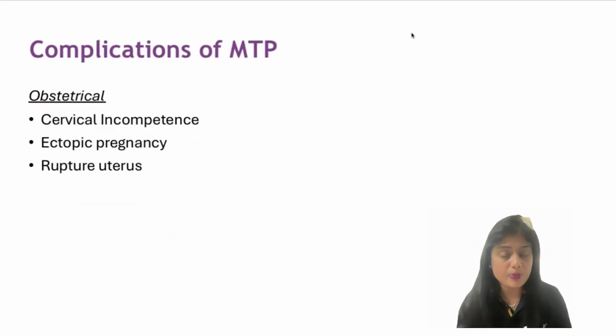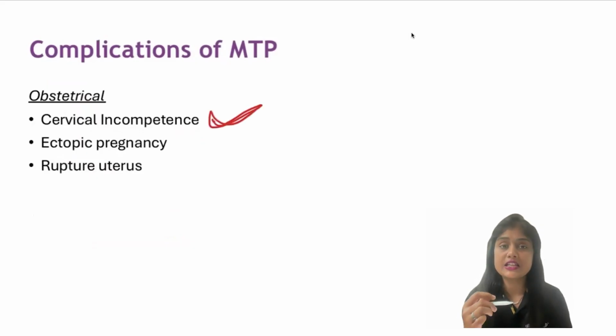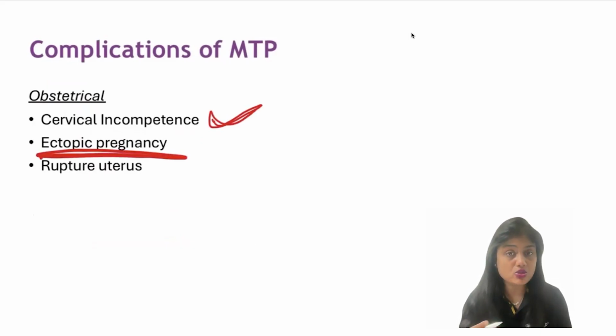Obstetric-specific complications would be cervical incompetence, especially if the curettage is done in the cervical region at the internal os. That is when they have incompetence. Also ectopic pregnancy because of intrauterine adhesions, and ruptured uterus if uterine thinning has happened.